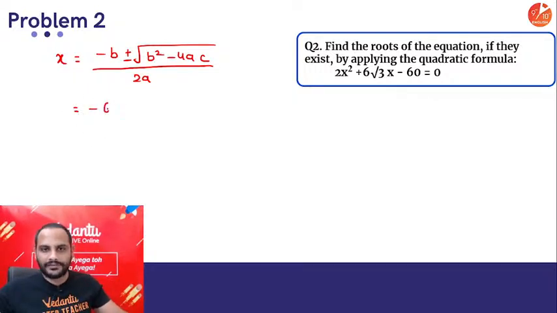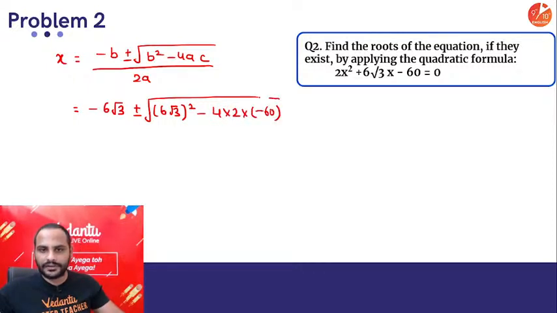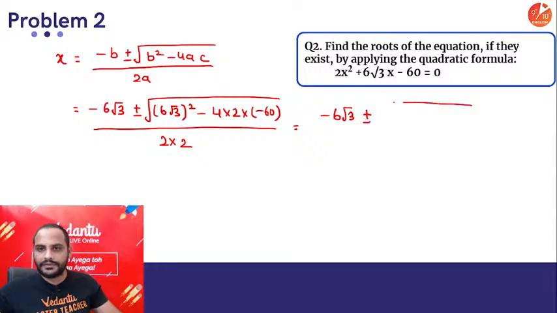So minus of 6 root 3 plus minus square root of (6 root 3) whole square minus 4 into 2 into minus 60, divided by 2 into a, which is 2. So this will be minus 6 root 3 plus minus 6 root 3. 6 square is 36, 36 3s are 108.